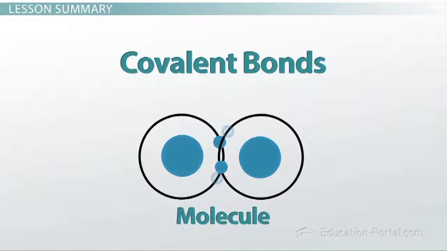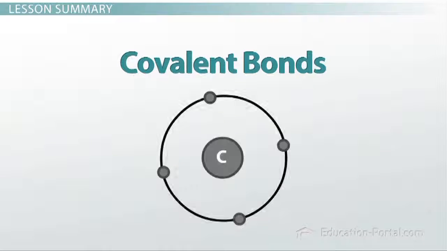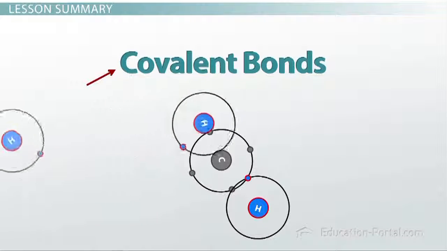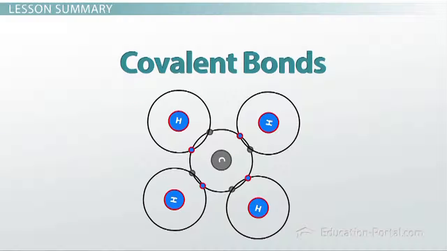And we've talked a little bit about one of the ways in which atoms can bond together, and that's by a covalent bond in which the electrons are shared between the two atoms. Covalent bonds are very strong and very stable, and we'll find out later how that's important in biology.